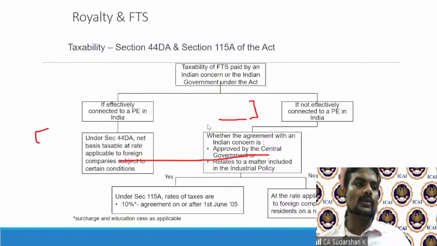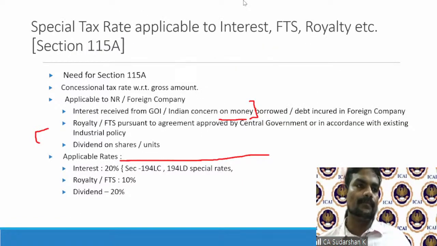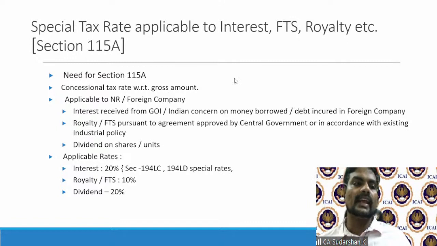Now let's look at 115A, because we were looking at interest, royalty, and FTS. So 115A of the Income Tax Act, which I mentioned, gives a special tax rate.